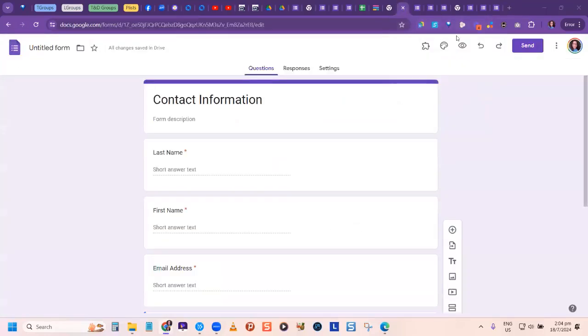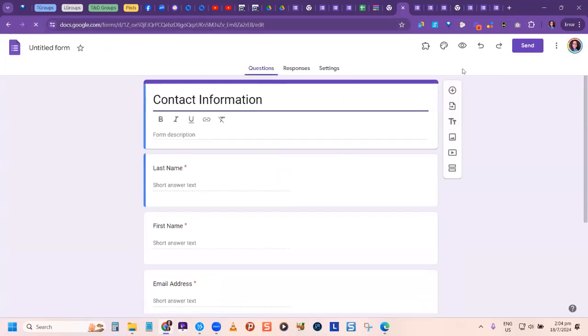Now you may be saying, how do I find my add-on? You simply come back to your Google form, and there's a little icon here that looks just like your extensions icon. Remember the little puzzle piece? It looks just like it. When you click it, it's going to show you your add-on. The reason we don't see it here is that I need to reload this page because this form was already open. And here it is.